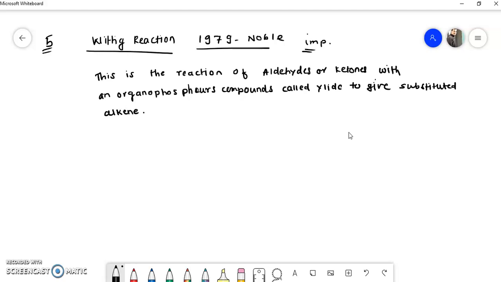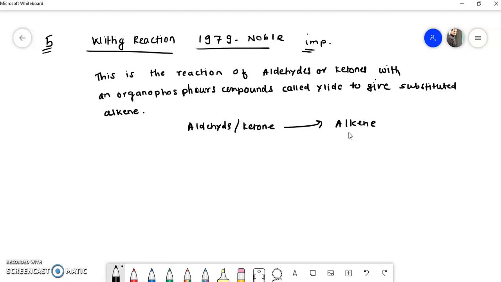So you must have understood why this reaction is very important, because by using this reaction you can convert aldehydes or ketones directly into alkenes. It is very difficult to convert an aldehyde or ketone directly to an alkene, but by using the Wittig reaction this becomes possible.